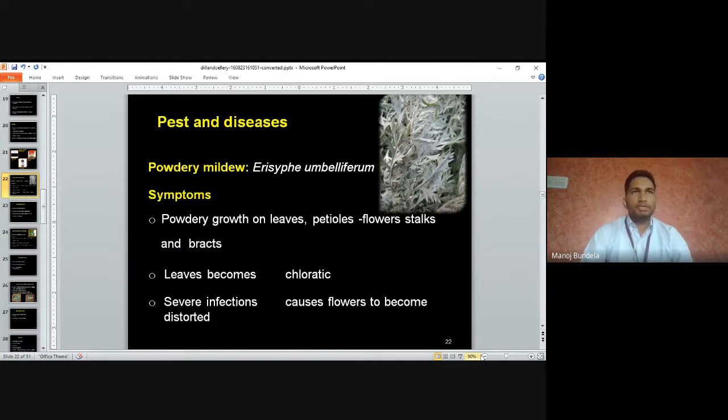Pest and disease. A major disease is powdery mildew. Powdery growth appears on the upper surface of the leaves, petiole, flower stalk and bracts, meaning the complete plant. Due to the powdery growth, the leaves become chlorotic, and severe infection causes the flowers to deteriorate.